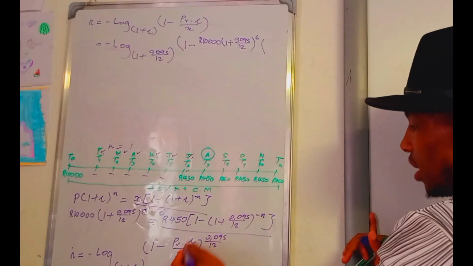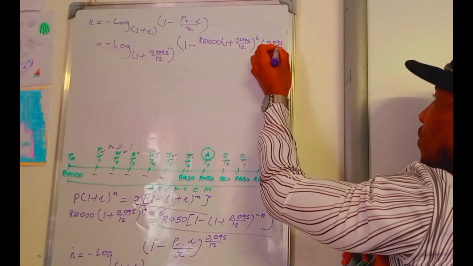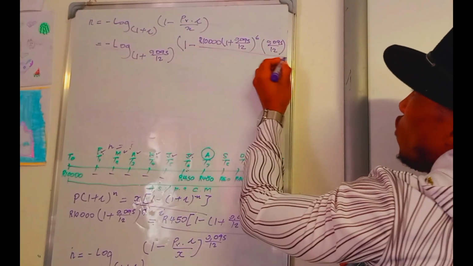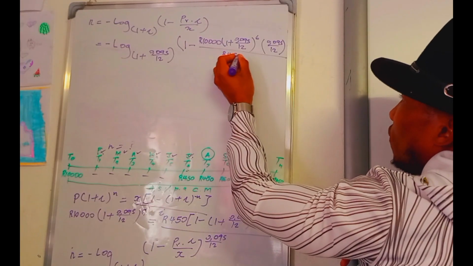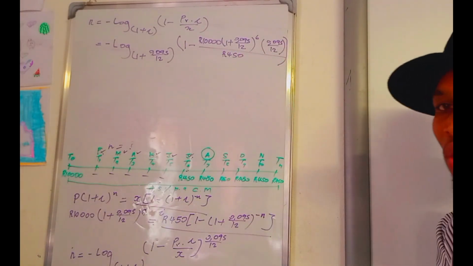What is the interest? The interest is 0.095 divided by 12, then close bracket, then all over, what is the value of X? The value of X is 450, then close bracket. Then after that, you punch your calculator.